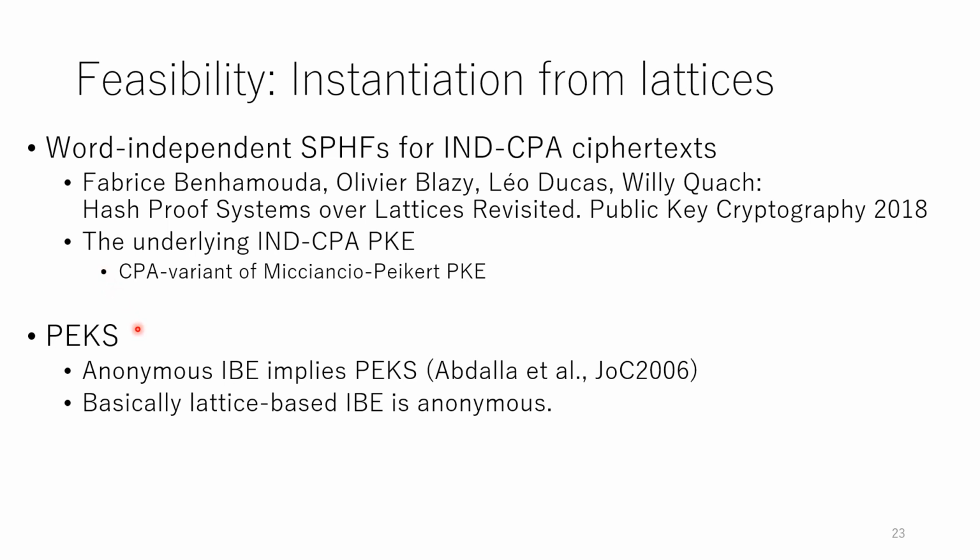And for PEKS, Abdalla et al. show that anonymous IBE implies PEKS, and basically lattice-based IBE is anonymous. So we can employ any lattice-based IBE as the underlying IBE scheme, and then we can construct the PEKS. So this means that our generic construction is feasible.